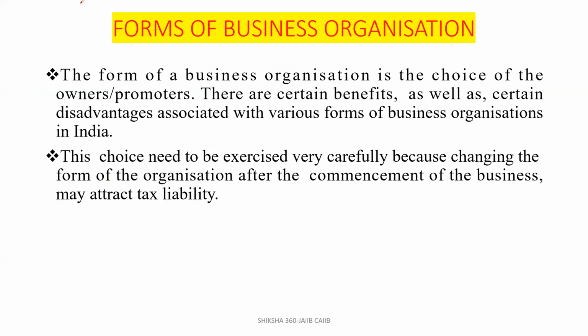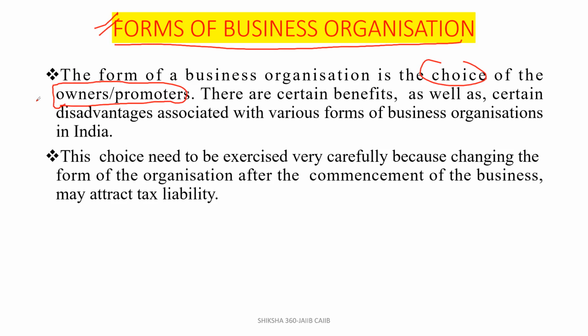Now the next point. What are the different forms of business organization? Very important to understand, and some are very tricky. Like, what is the difference between an association of persons and a body of individuals? We will cover that. So first of all, the form of a business organization is a choice of the owners or promoters. One question from my side to all of you: what is the difference between owners and promoters, and what are the different types of promoter? Just for understanding, you can comment in the comment section.